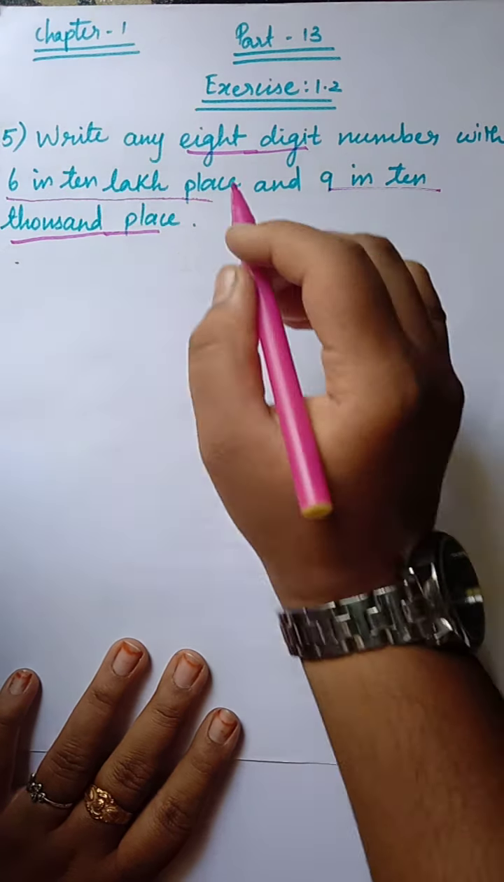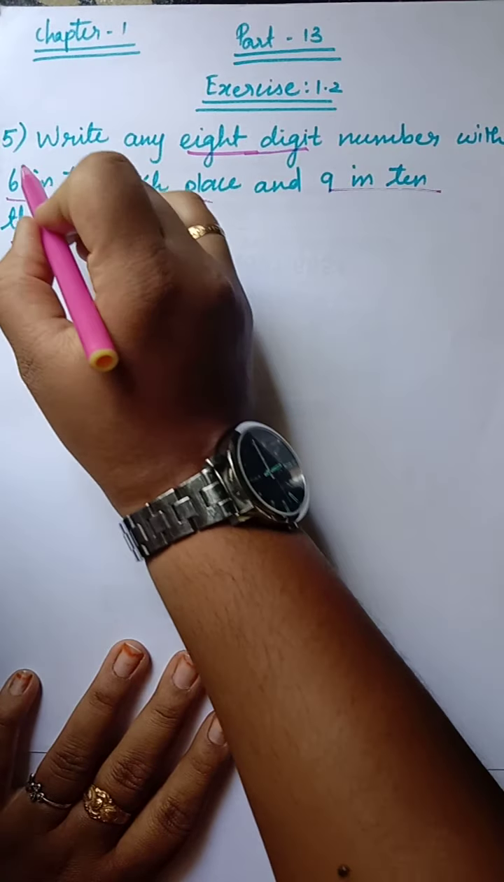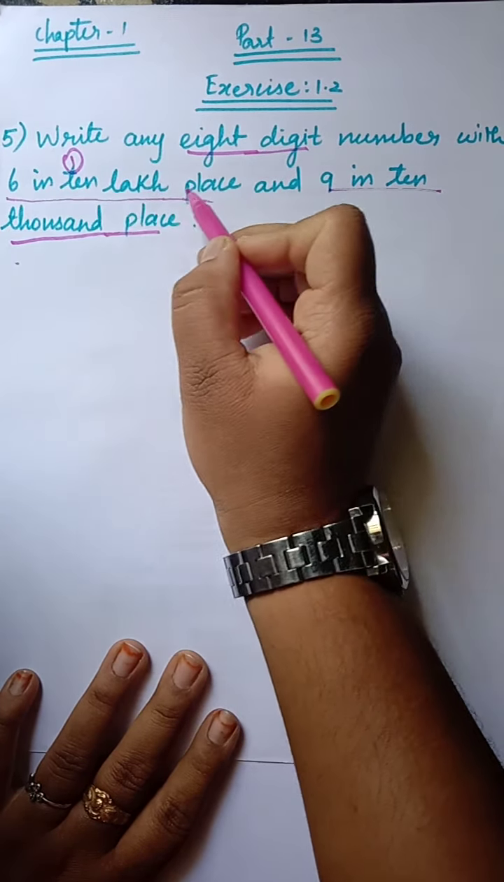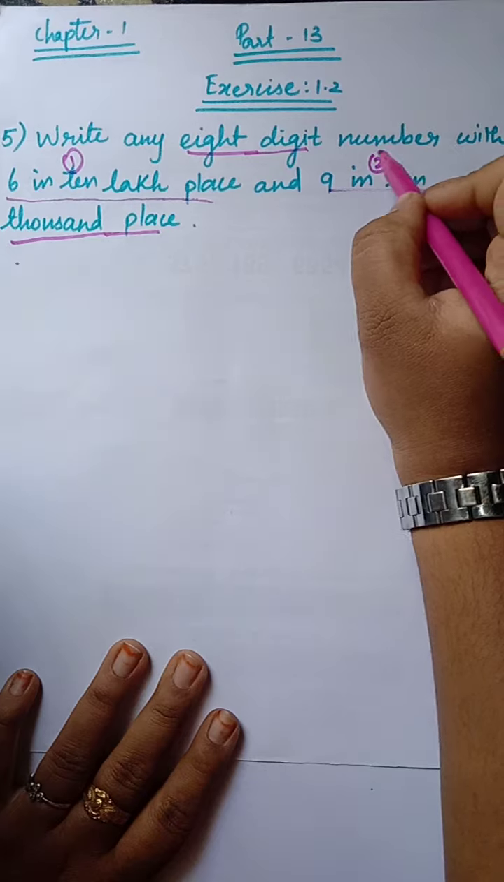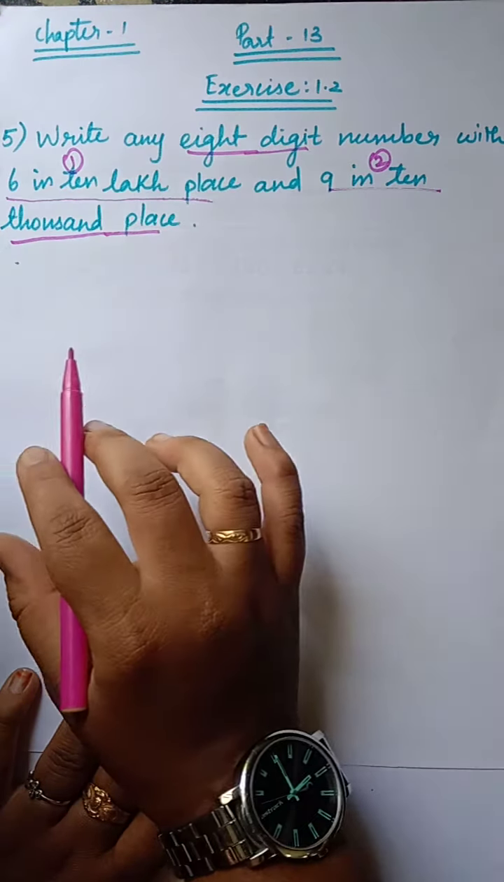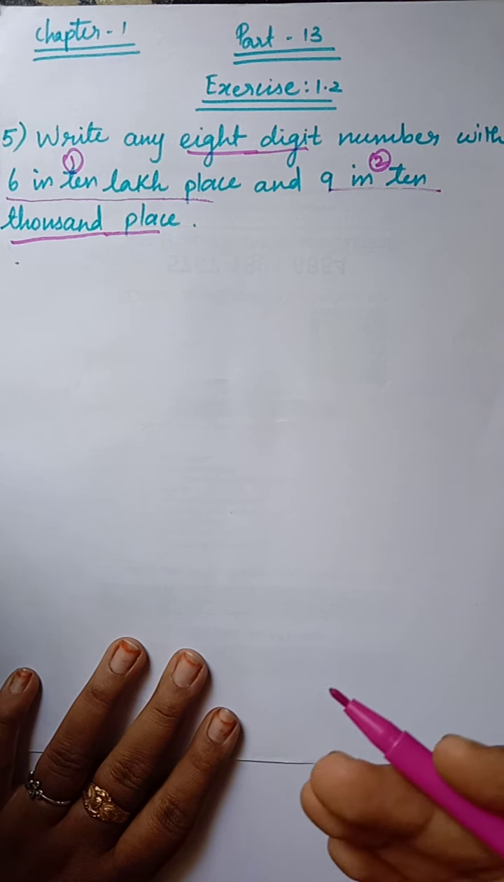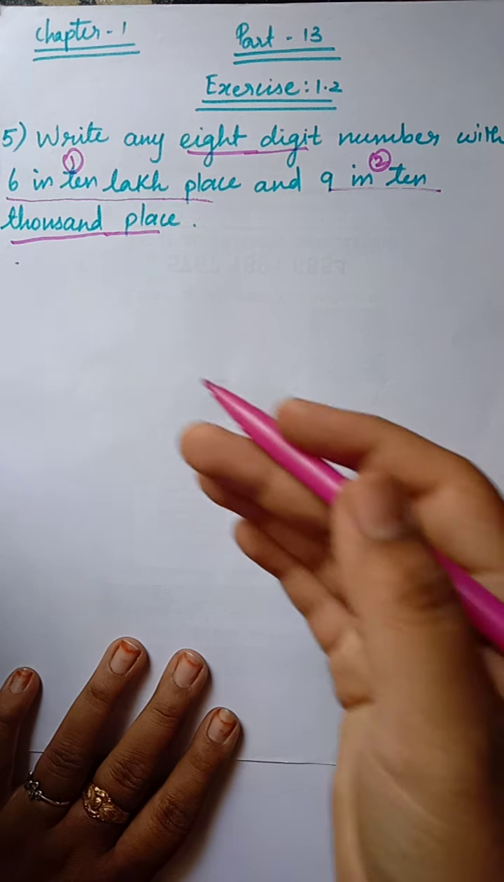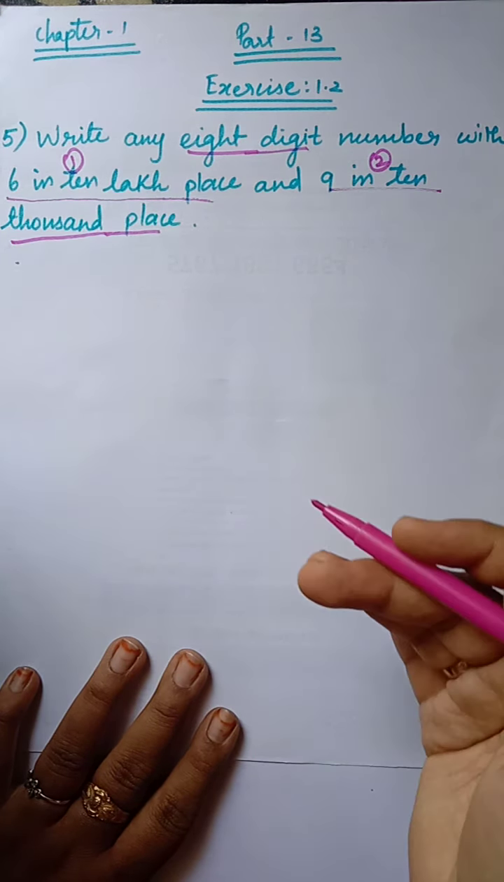So this is a rule. They have given two rules. Just see this. This is one rule, 6 in 10 lakh place, and the second rule is 9 in 10,000 place. That position should not be changed. Clear? The position they have given should not be changed. And the 8-digit number you are going to create should not be repeated again.